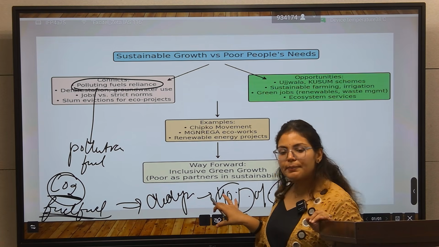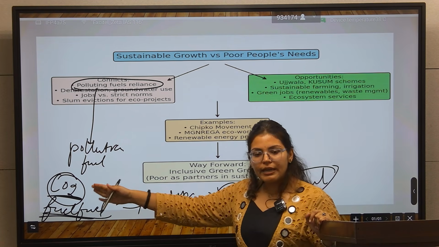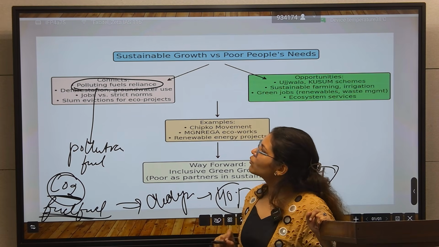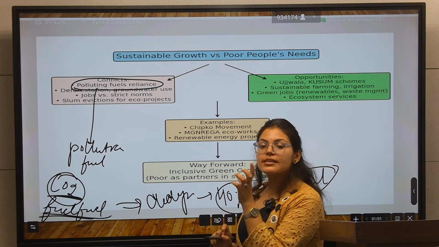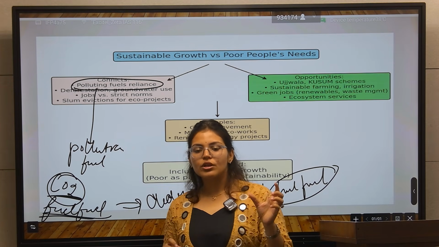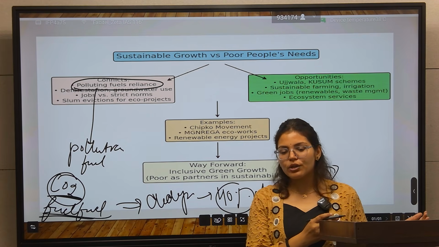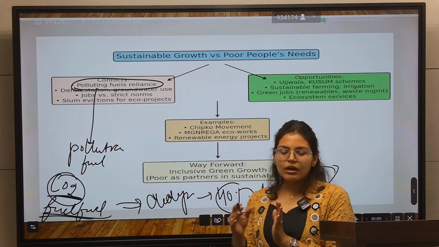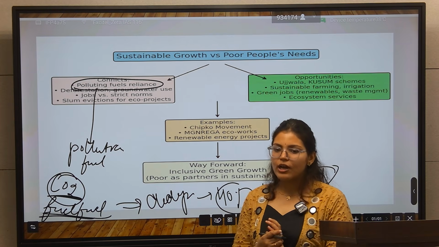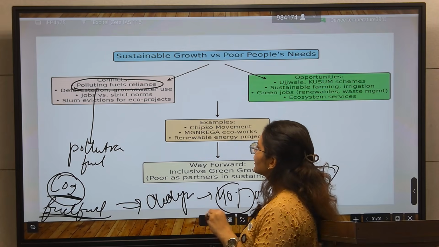So they are dependent on what? They are dependent on the fossil fuel. And what we are doing, we are cutting the fossil fuels, we are polluting fuel. So this is the conflict between the poor people and the sustainable growth. For the sustainable growth, we are moving towards the fossil fuel elimination. But if we see the poor people side, they are more dependent on the fossil fuel till now, because there are 20% of our people below the poverty line.